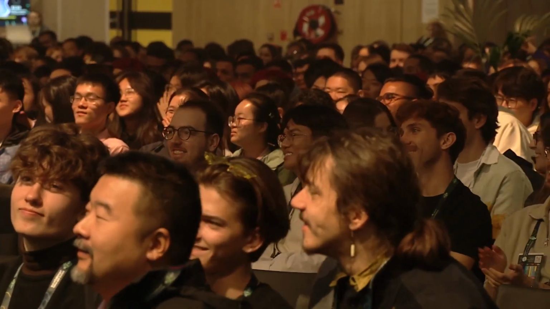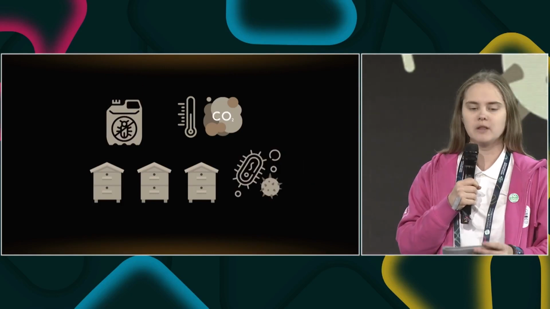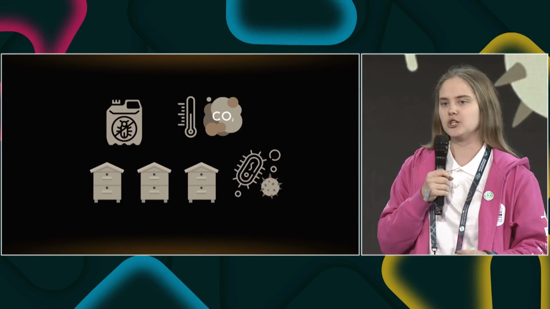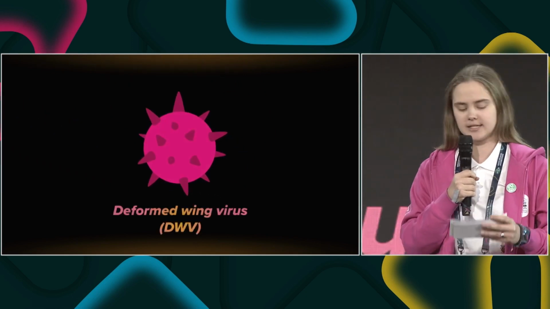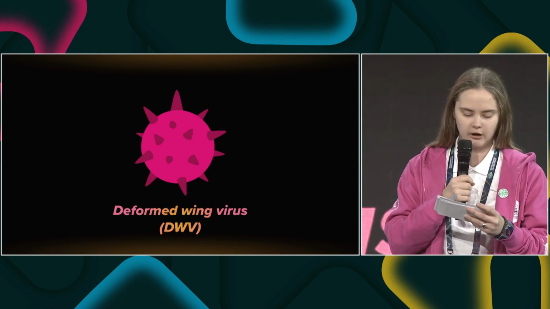here is the catch. The bee population is declining faster than you can say honeycomb. Blame climate change, excessive use of pesticides and pathogens. One of the most widespread viral pathogens is the deformed wing virus that infects the bees and causes the death of millions of bees every year.